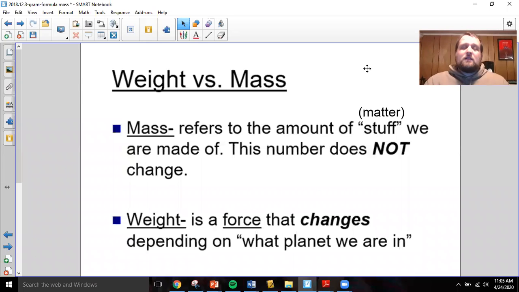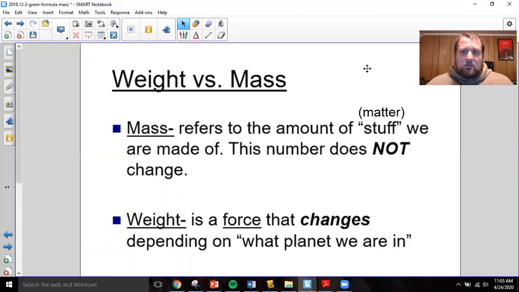Hello. Today's lesson is about the difference between weight and mass and how you can calculate weight using your reference tables. So we've learned before that mass refers to the amount of matter or stuff that we are made out of. And this number does not change depending on where you are, whether on Earth or in space or the moon, because the stuff that you're made out of is the same. You have the same atoms, whether you're here or there.